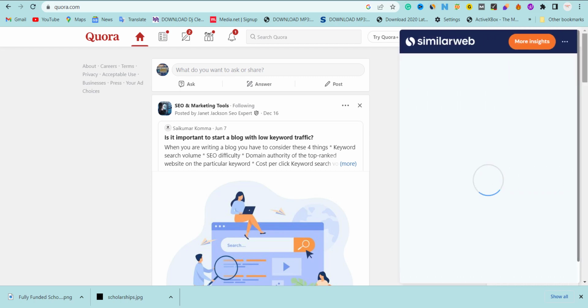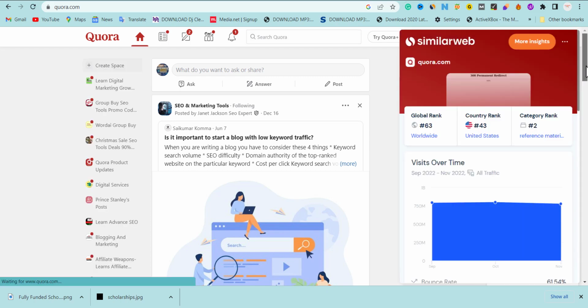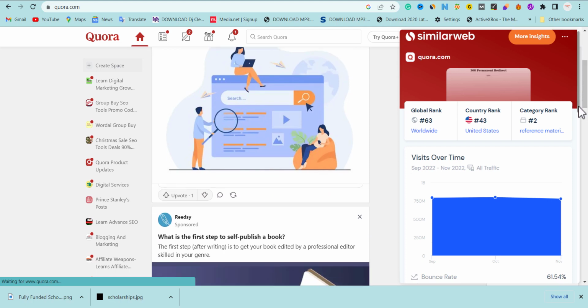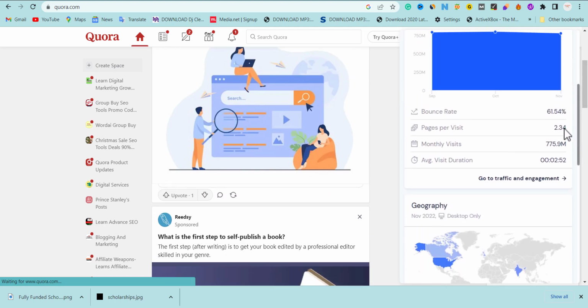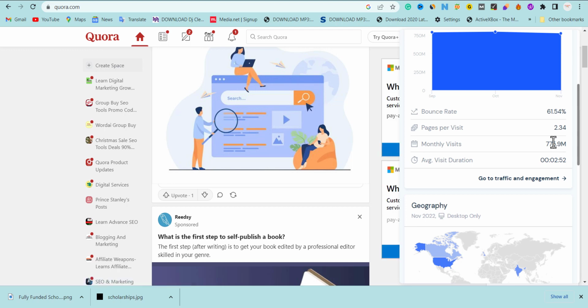Quora has over 775 million monthly visitors, based on analysis of SimilarWeb, and people spend over 2 minutes on this website. And believe me, a lot of people spend some hours.